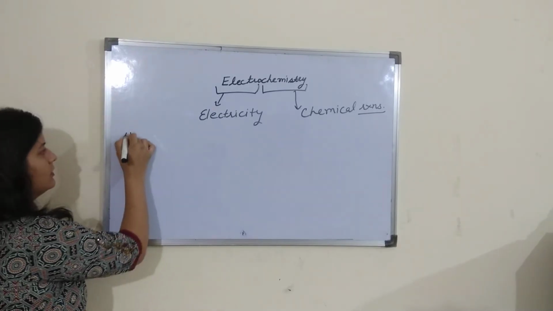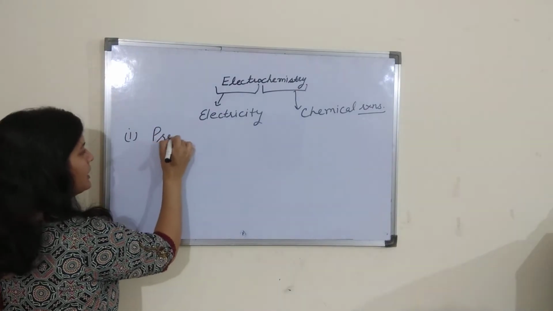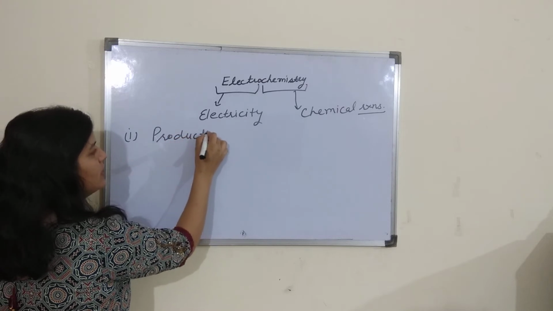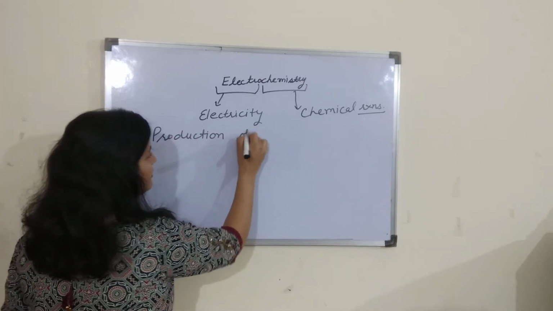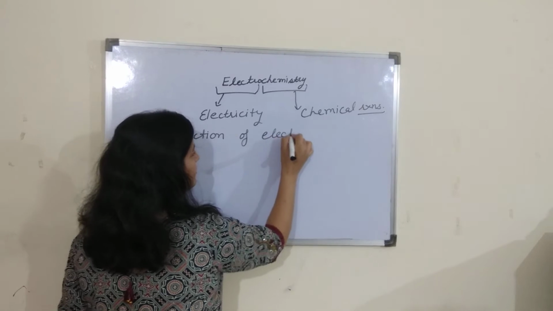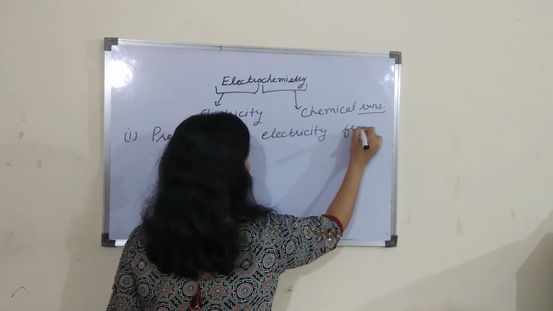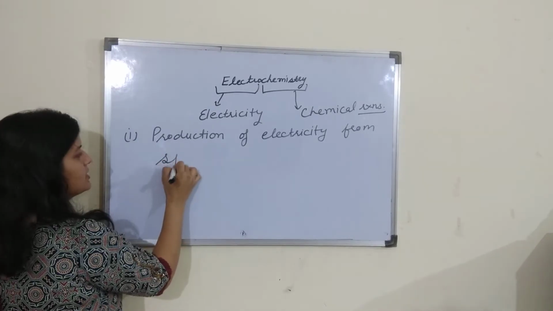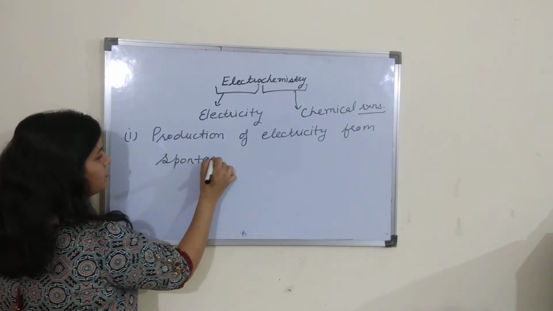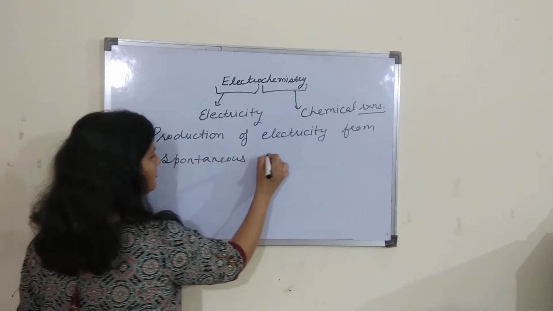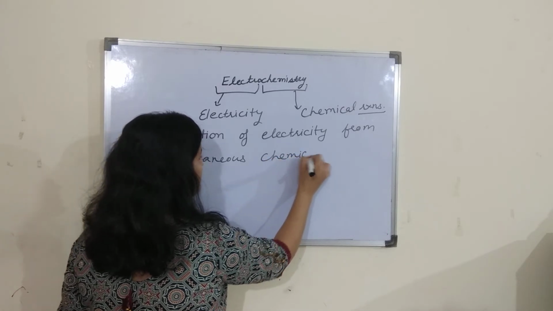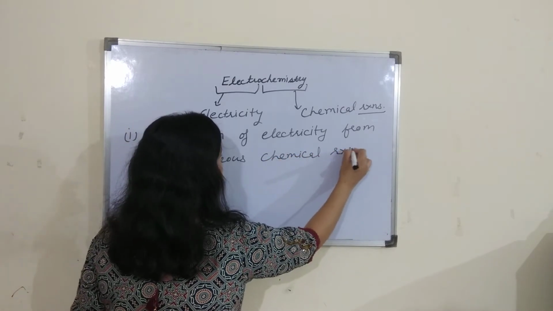First is the production of electricity from spontaneous chemical reactions. Now the question arises, what are spontaneous reactions?